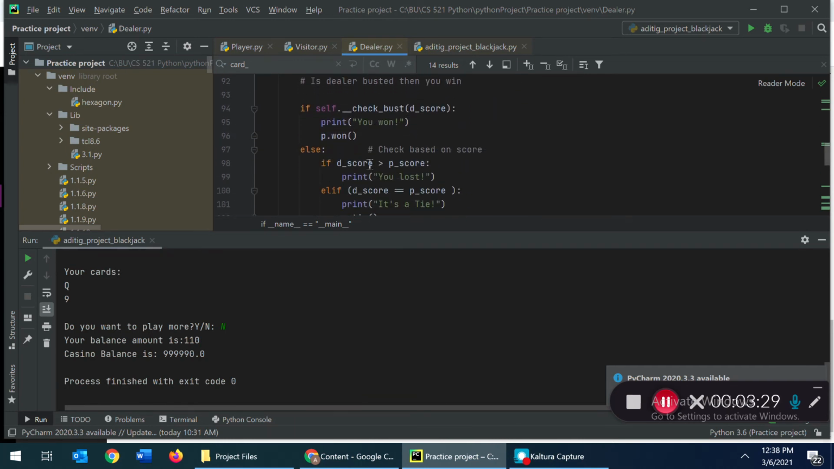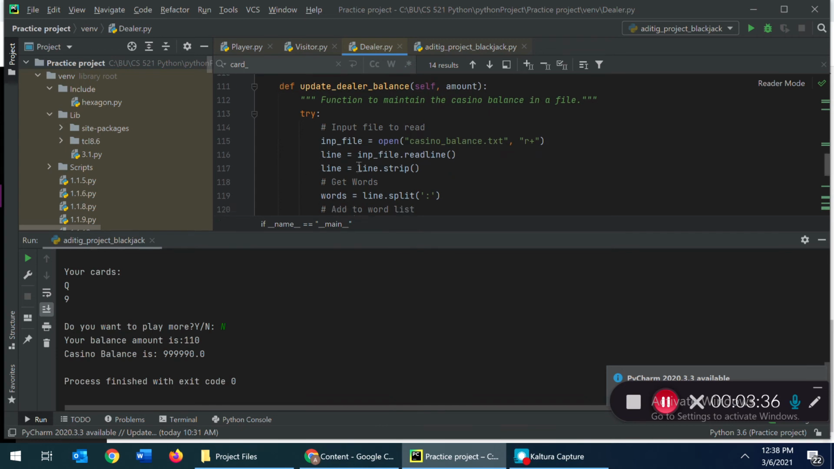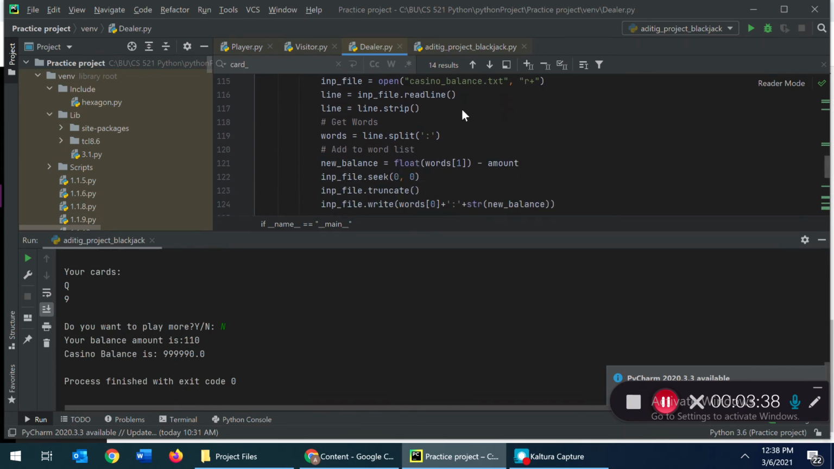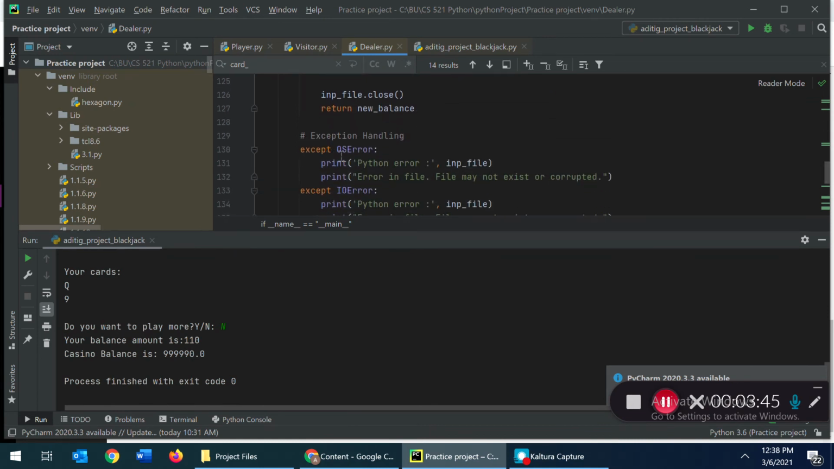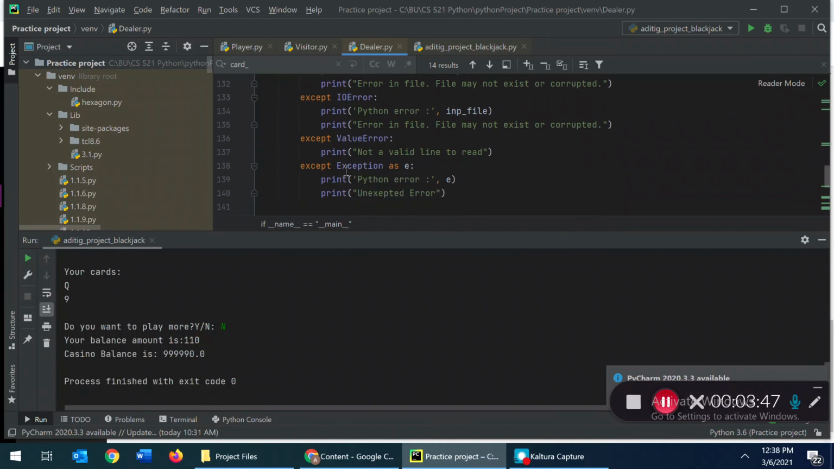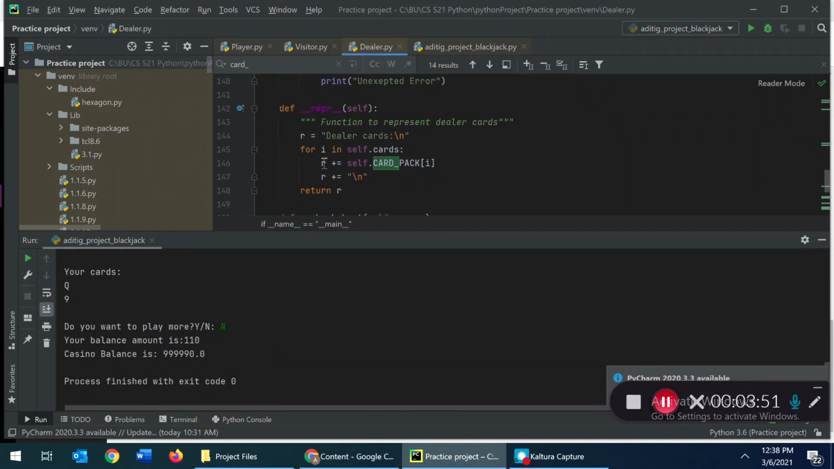If the dealer is not busted, we compare his score with the visitor's score. There is a special function, update dealer balance, which updates the casino balance in the file. Casino starts with 1 million in the file and based on the wins and losses the balance is updated. The file handling is done in a try except block to handle all the exceptions. We have implemented a standard wrapper to print the classes. It simply prints the cards drawn by the player.